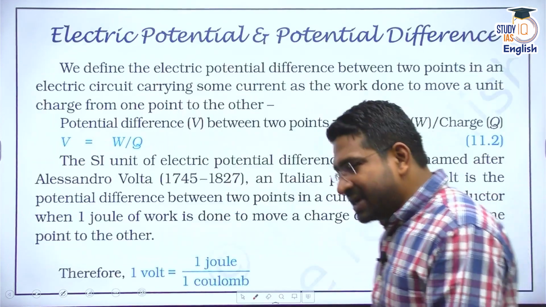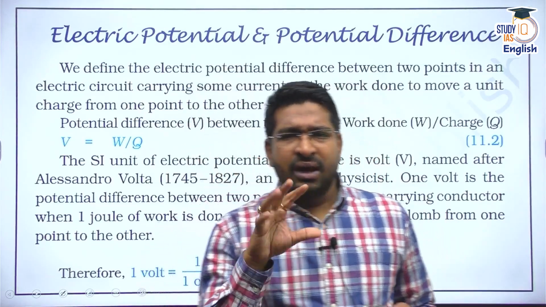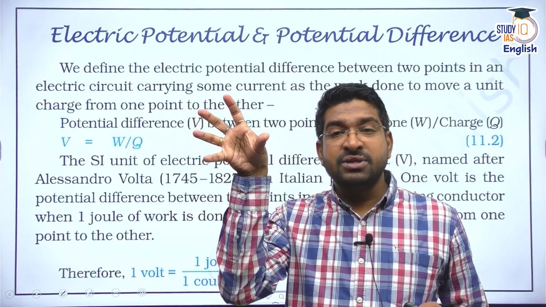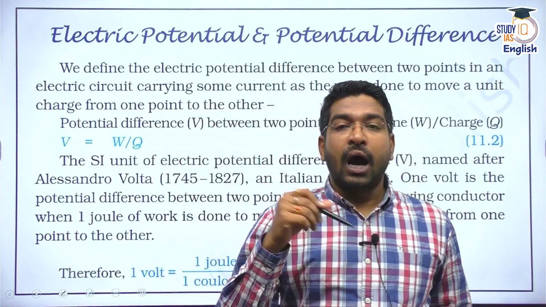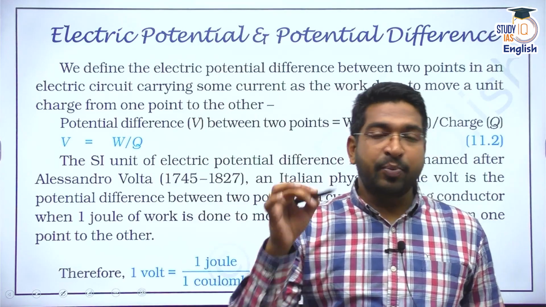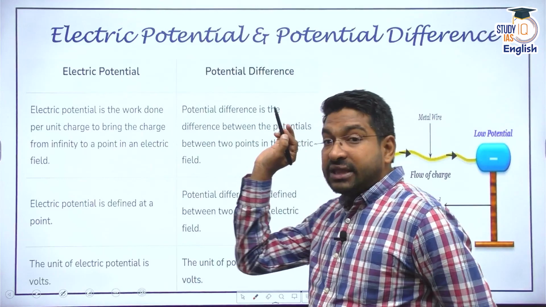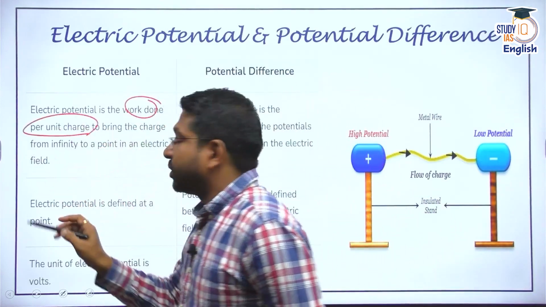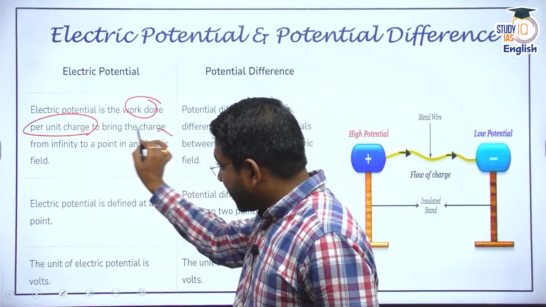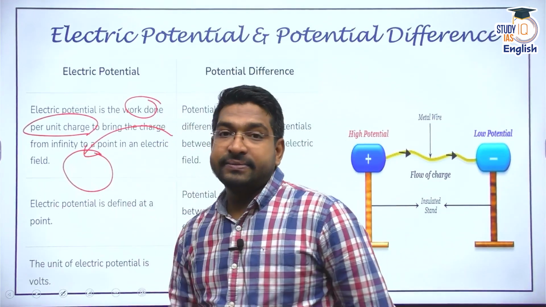Now comes the question, sir, what is this potential? I want to understand what this potential is. I understood that there has to be a difference. That means electric potential difference has to be there between these 2 points. But first of all, how do I define that electric potential? Electric potential is defined as the work done per unit charge to bring a single charge from infinity into a point in the electric field.